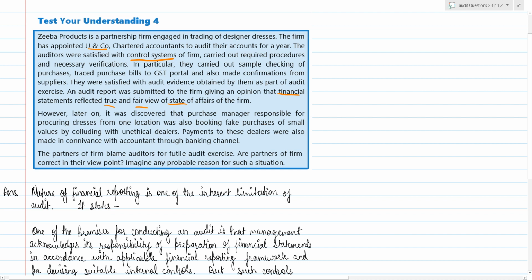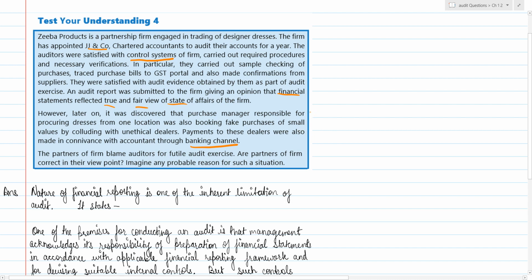manager, who was responsible for procuring dresses from one location, was also booking fake purchases of small values by colluding with unethical dealers. Payments to these dealers were also made in connivance with the accountant through the banking channel. So this manager booked small amounts of dresses, and he also paid for those orders through the banking channel of the firm.